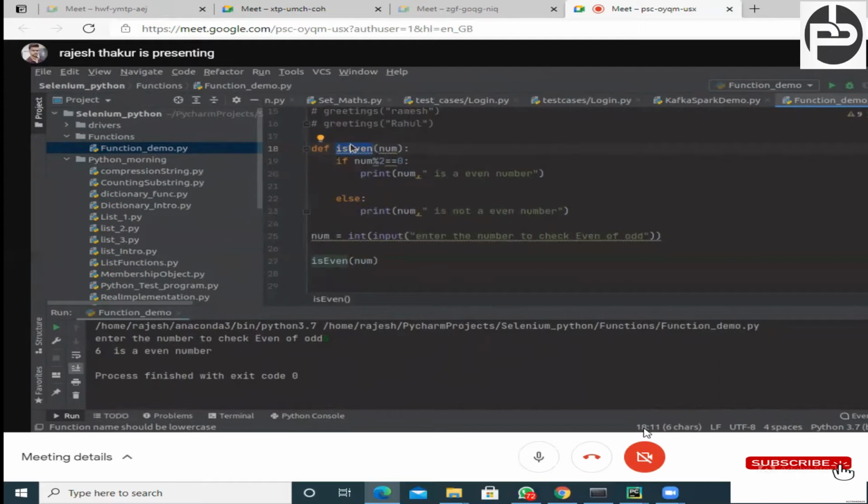Similarly, if you are writing some beautiful code, there is a community section in Python, known as the PyPI website, where you can put your code and someone can install your code and use your method, right?